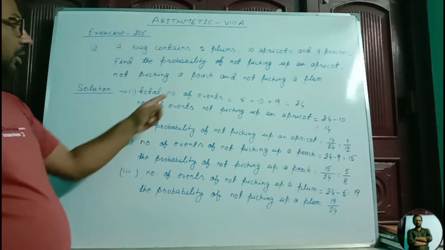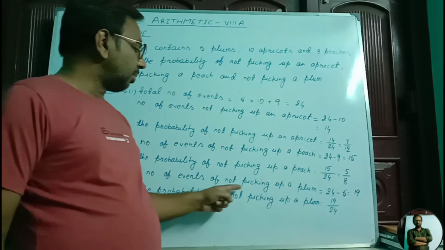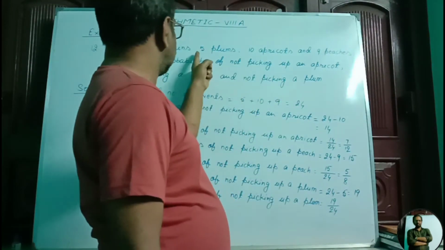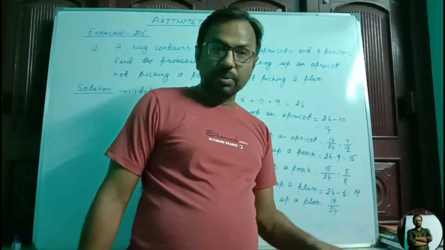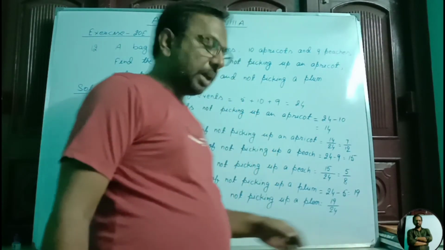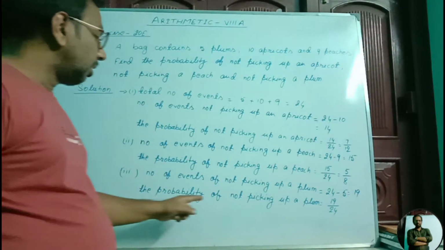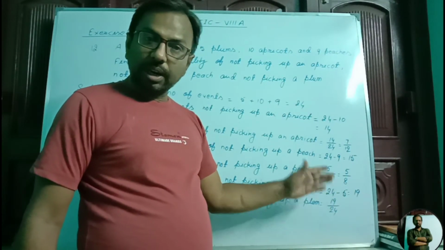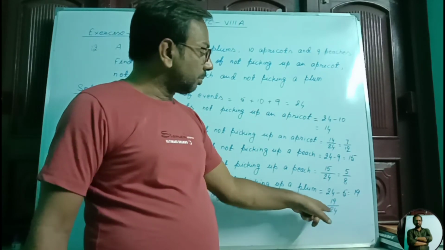Now Roman number 3, not picking a plum. For that I have written the number of events of not picking a plum is equal to 24 minus 5, that is equal to 19. That becomes the number of events of not picking up a plum. And the total number of events is 24. So the probability of not picking up a plum became 19 by 24. That is already in the simplest form. We can't change that to a simpler form. So that will be the answer.